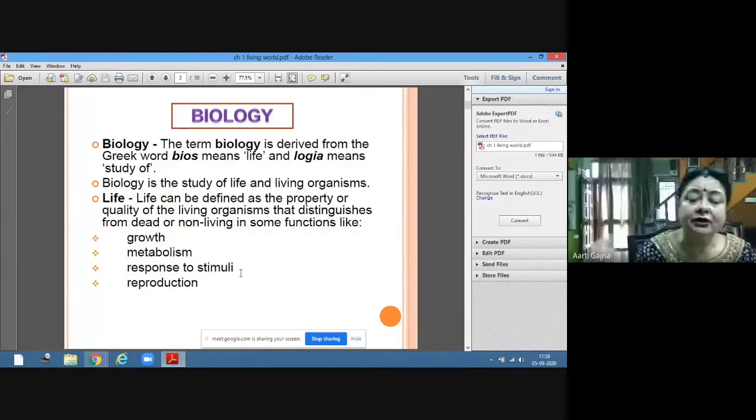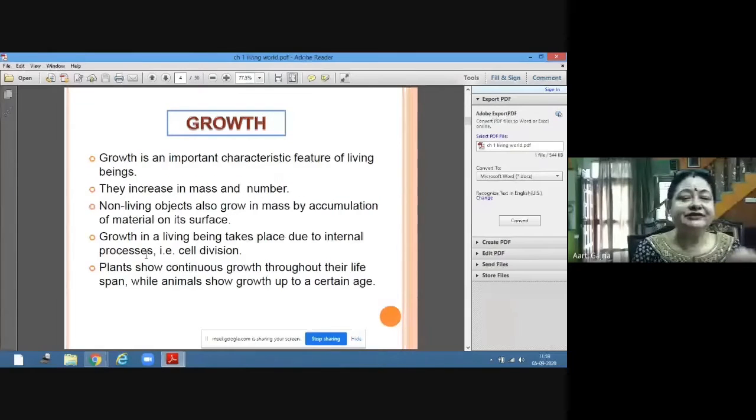If anyone is pricking a needle on your hand, you will remove your hand. So pricking is the stimulus, and removing your hand is your response. So this response to stimuli is there in living organisms and they are capable of reproduction. So these are the few characteristics by which we can distinguish living from non-living. But growth is an important characteristic feature of living beings.